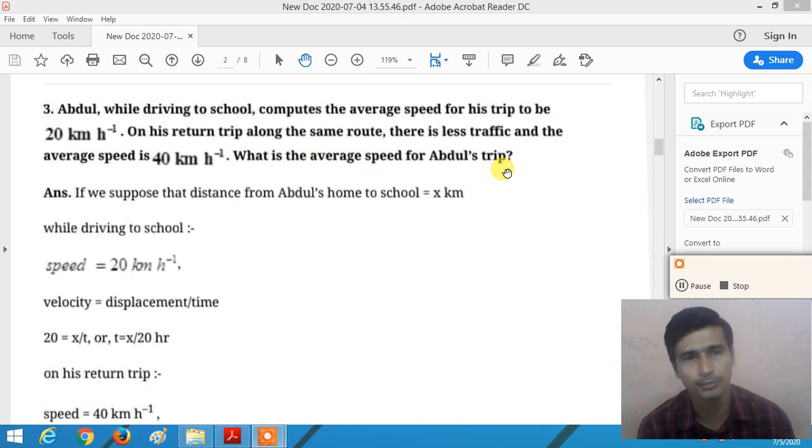First, when Abdul is driving to the school, the average speed is 20 km per hour, and on his return trip the average speed is 40 km per hour.